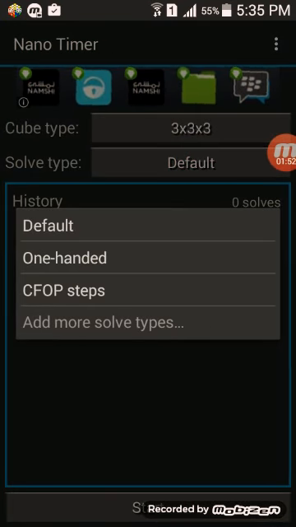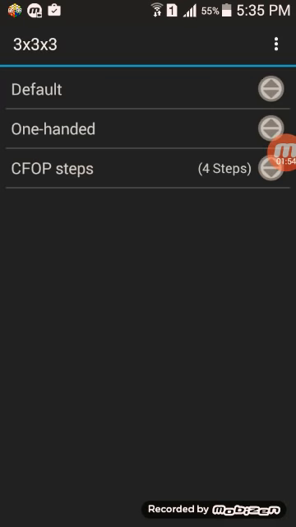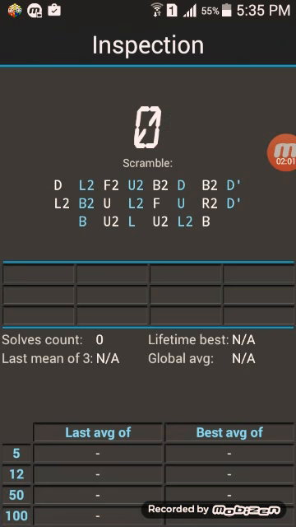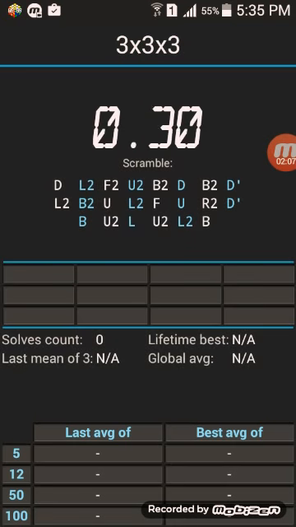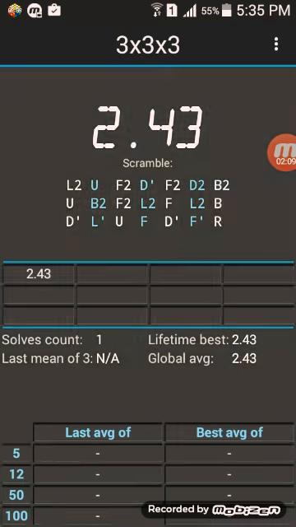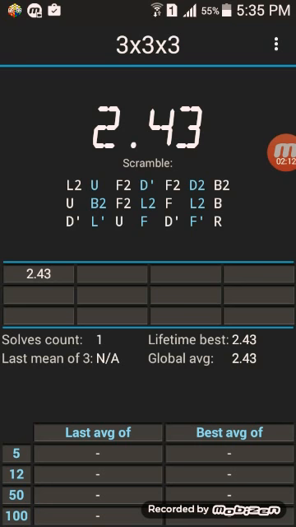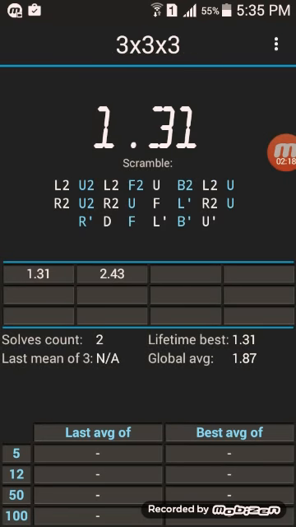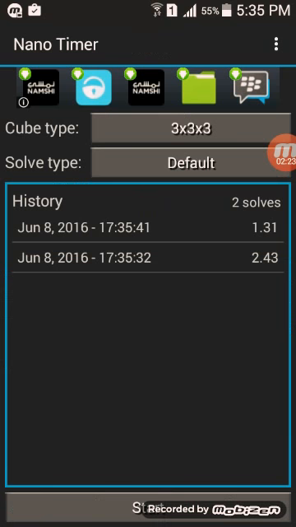CFOP methods, and one-handed or blindfolded. We're gonna test it. We're getting inspection also, and it starts. We get our time right down there. It is an awesome app. So let's go to the next app.